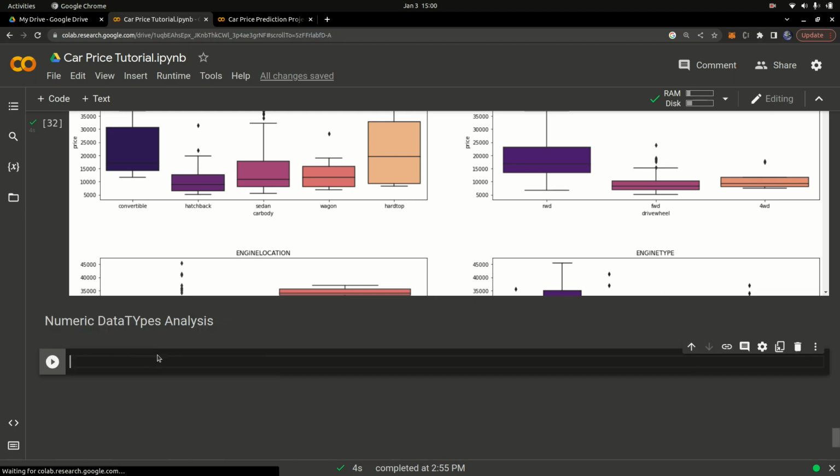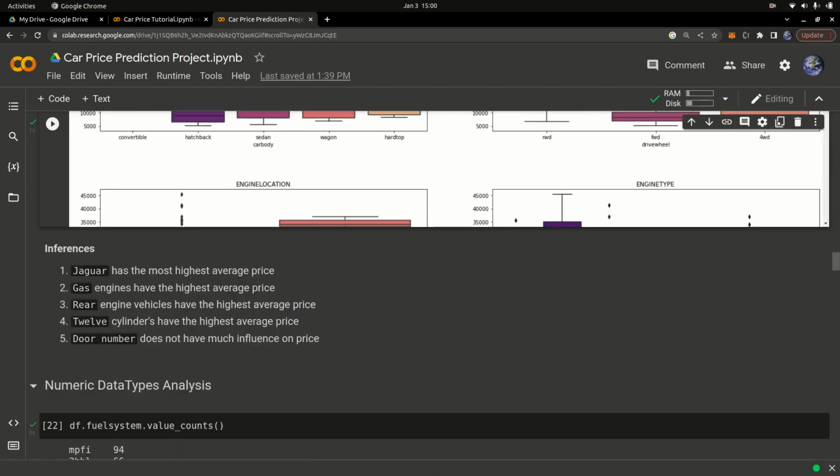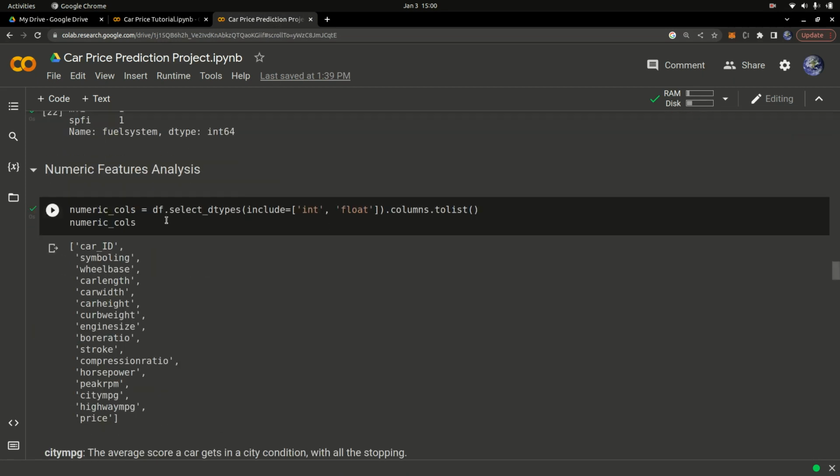So I'm just going to go in here and grab the code, and we will take a look at the code. Before we get the numeric columns, I'm going to go ahead and get all the numeric columns.